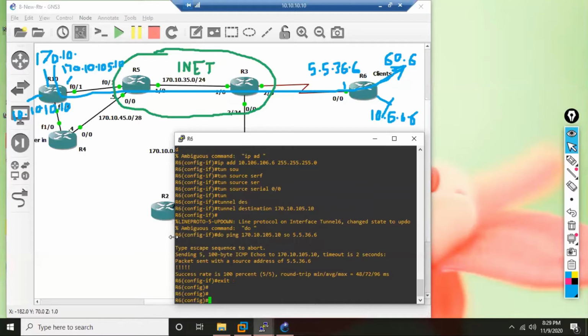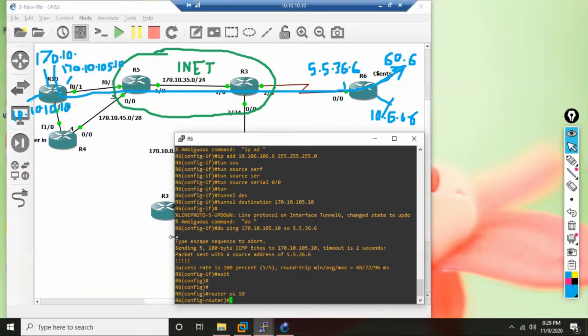I can say router OSPF maybe 10, and then I say network 10.106.106.0, and I can put any area.